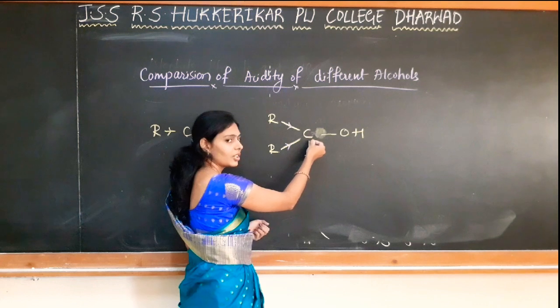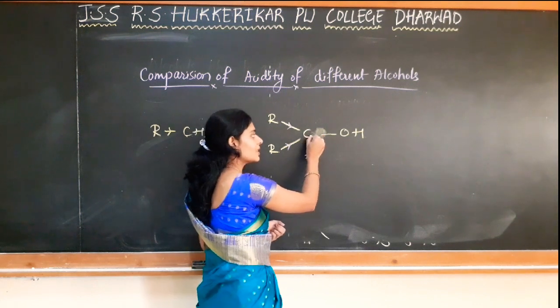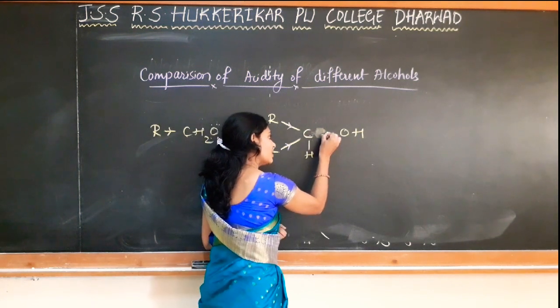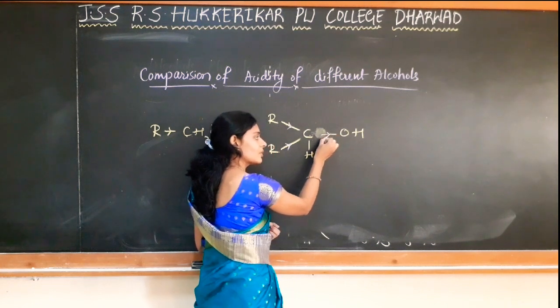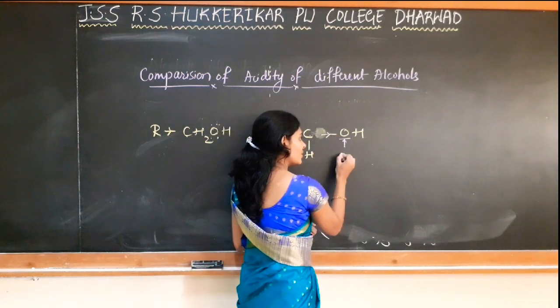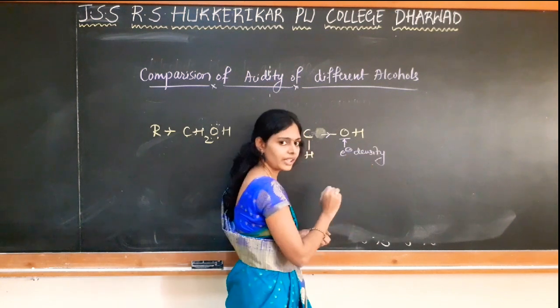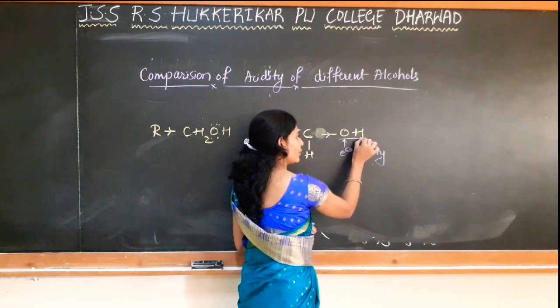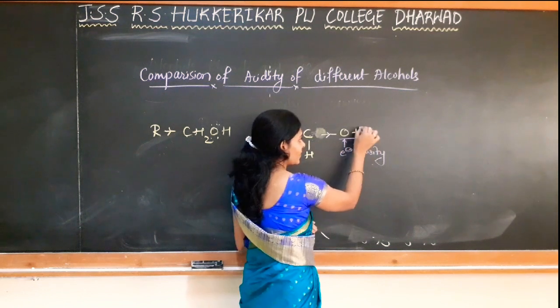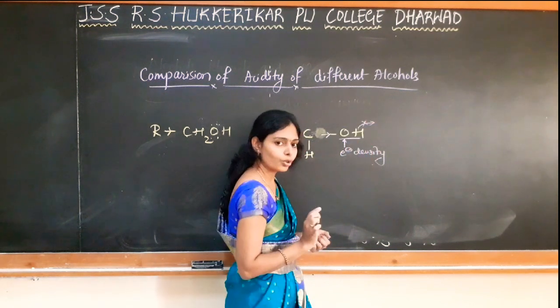So electron density on carbon increases. Further it shows inductive effect, so electrons are moving towards oxygen. So electron density on oxygen increases, and again the polarity of the OH bond decreases. So H will not go out as H+ so easily.